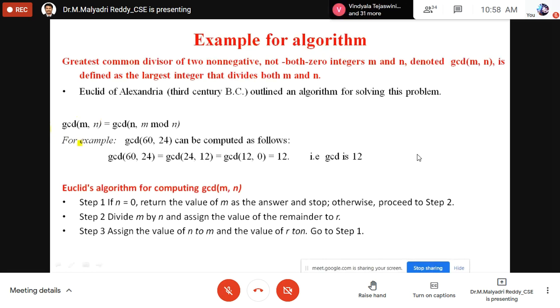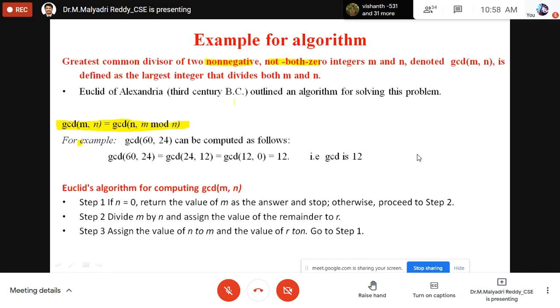GCD of 20, 24 and 60. GCD of two numbers m, n, under the conditions that both are non-negative. Both are not zero. If one is zero, okay, but both are not zero.